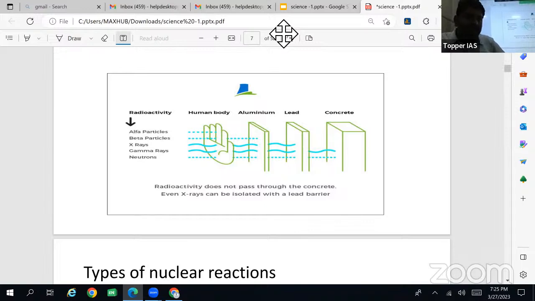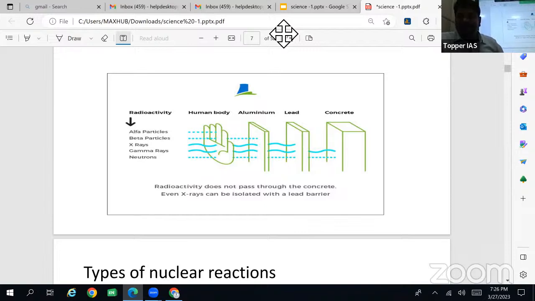Then gamma rays and neutrons are the strongest. They are released in nuclear reactions, especially fission reactions. Both can pass through our body, an aluminum sheet, and even the lead sheet, but we require a very thick concrete wall to stop them.